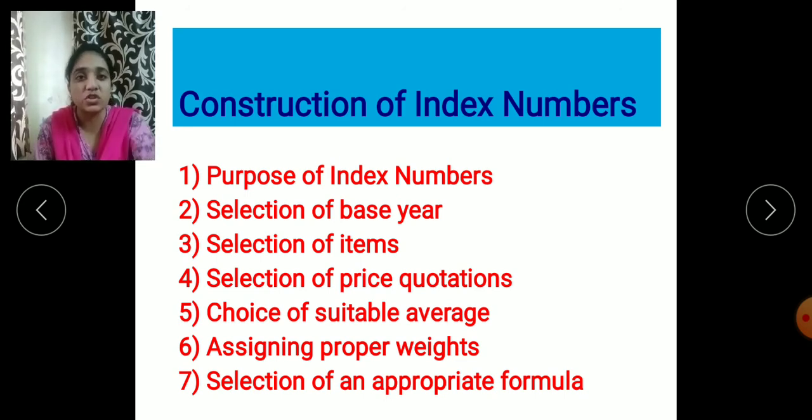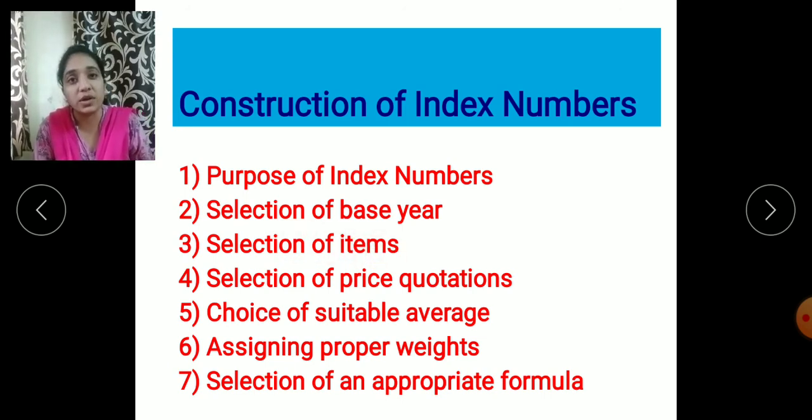And the second thing you have to consider in the selection of the base year is that the year which we are taking as the base year should not have natural calamities, like earthquake or floods or tsunami. So that year should be totally free from calamities. Next one is selection of the items.